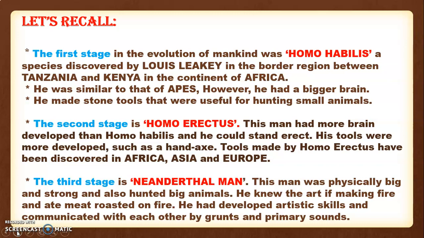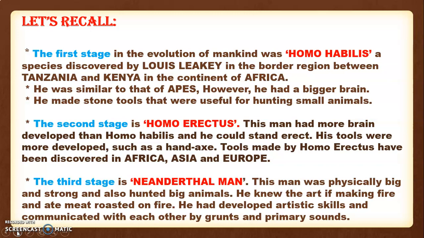And the third stage which we studied was the Neanderthal man. Now this man was physically big and strong as compared to Homo erectus. He also stood erect, he also walked erect. But he hunted bigger animals than the Homo erectus man. Even the tools made by the Neanderthal man were more precise and sharper than those of Homo erectus. Neanderthal man knew the art of making fire,